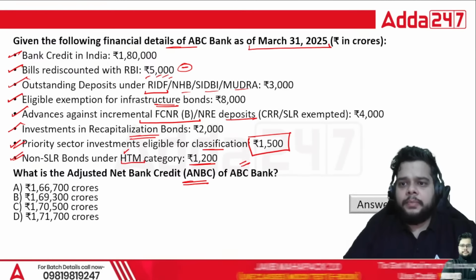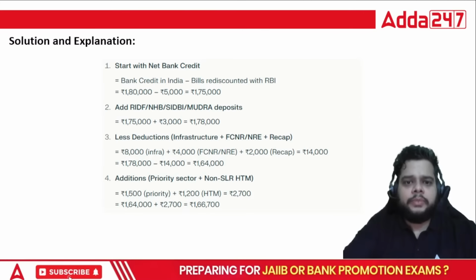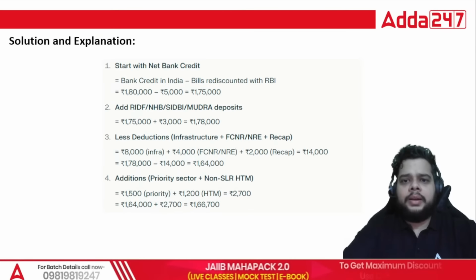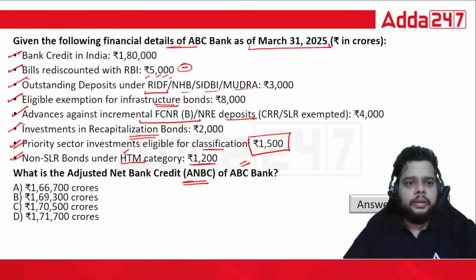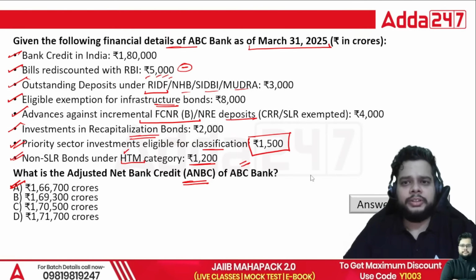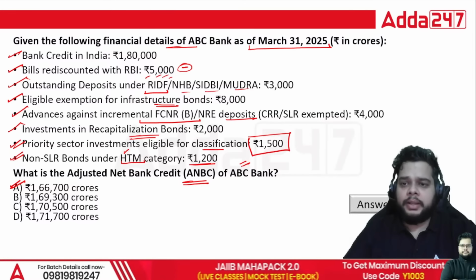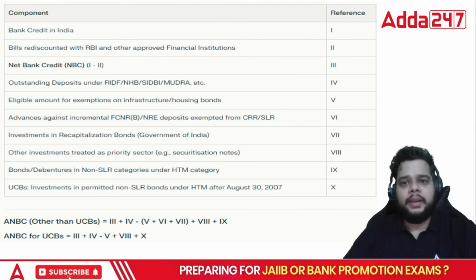The right answer will be here. You can see the correct answer for this question comes out to be 166700, right? That is option A. We will be looking into the formula also. You have to just calculate it using the calculator. The right answer is option A.